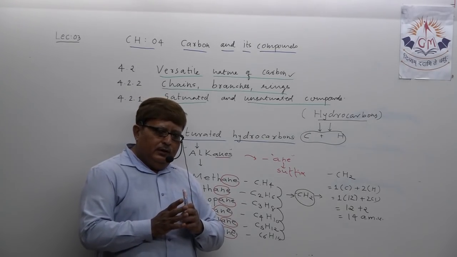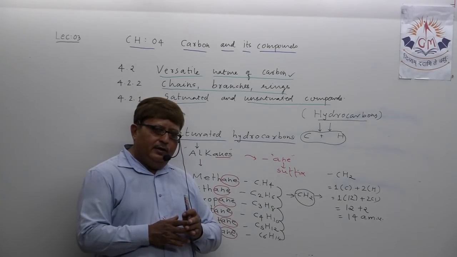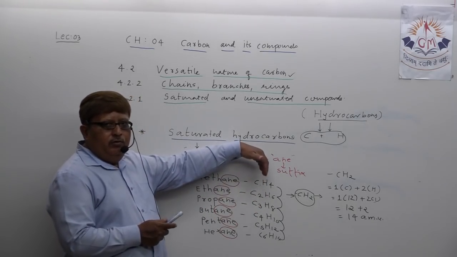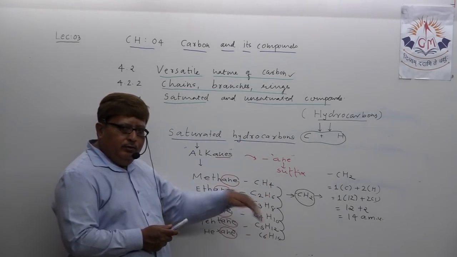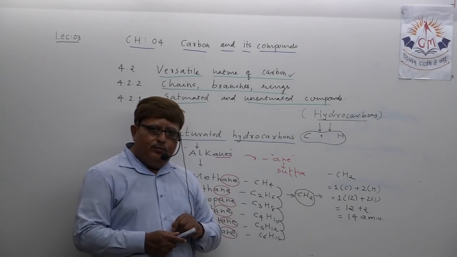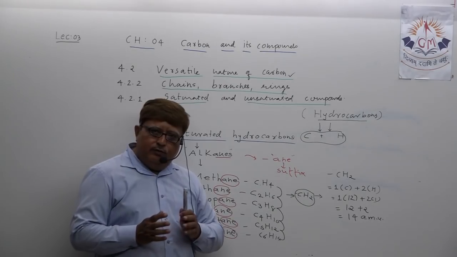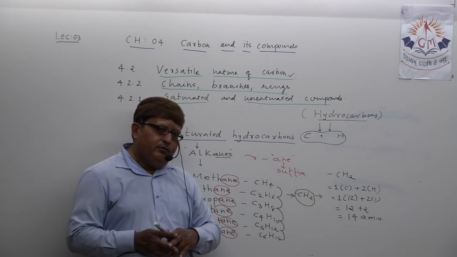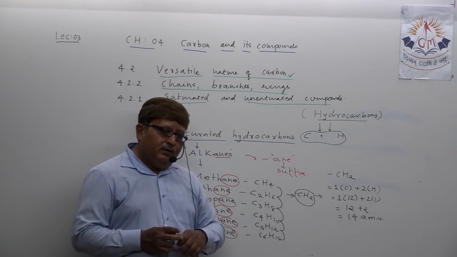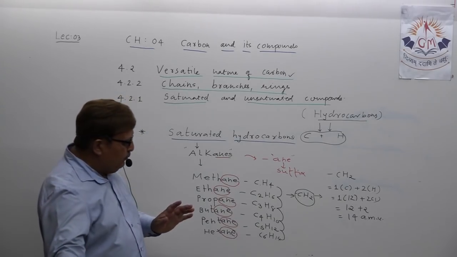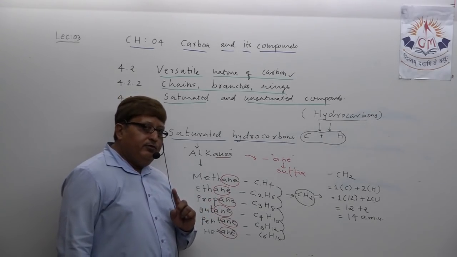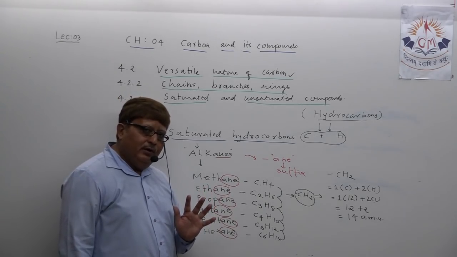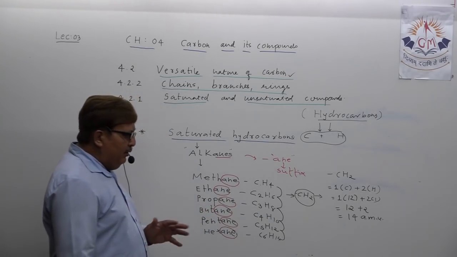Some variation, an increase in physical properties like melting point and boiling point as you move from methane top to bottom, and you will also find some variation in solubility. Understood, my dear student? This is a discussion about only saturated hydrocarbons, that is alkanes.